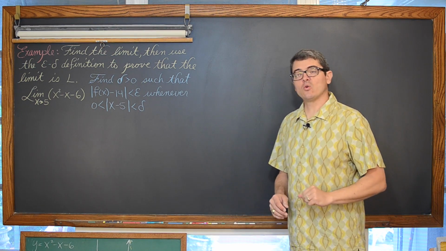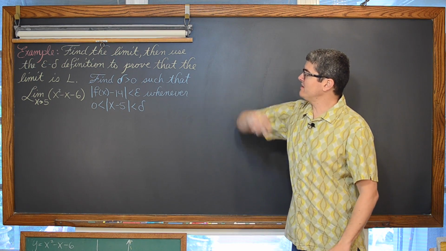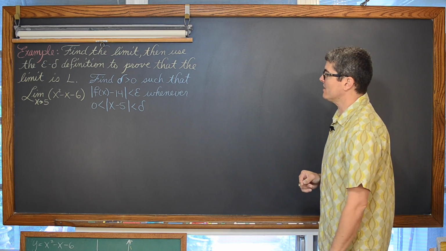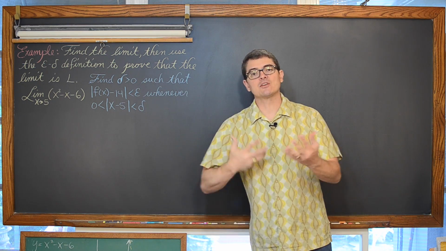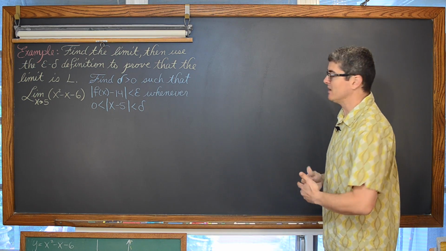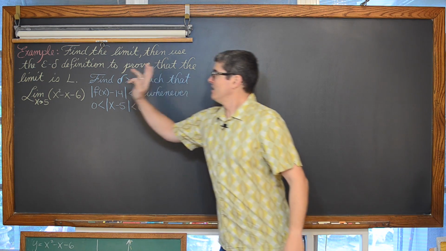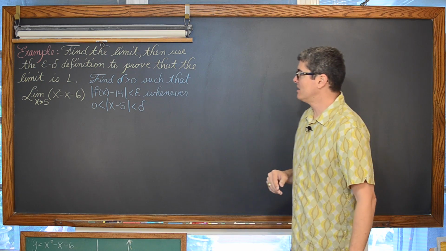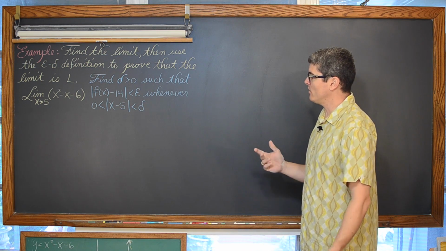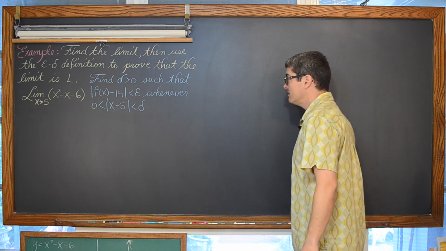And getting on to that quadratic example. Find the limit, then use the epsilon delta definition to prove that the limit actually is that L, that real limit that you believe it to be. We're going to find the limit as x approaches 5 of x squared minus x minus 6. Okay, well, let's just get the limit out of the way.